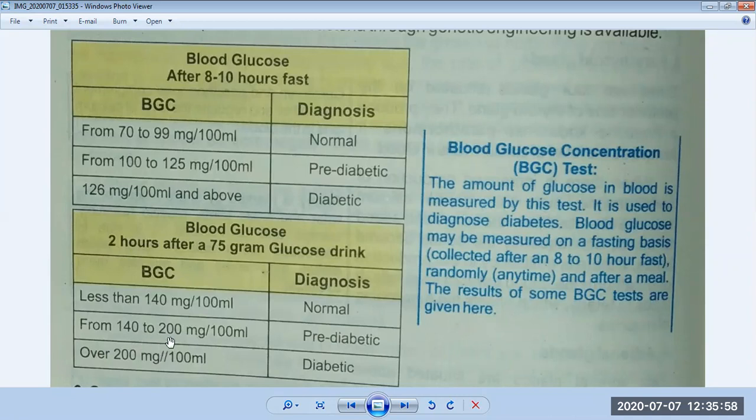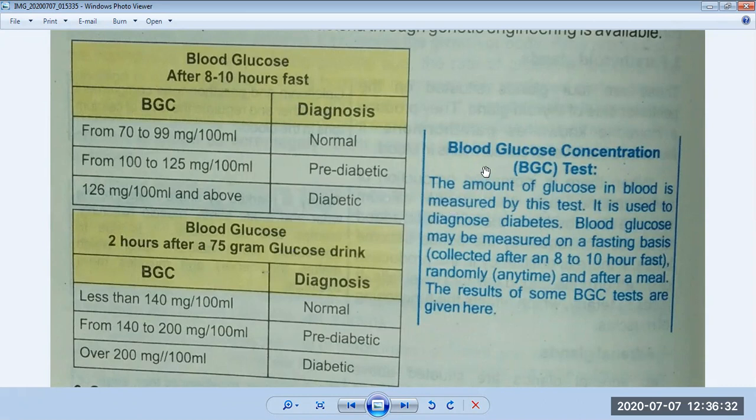From 140 to 200 per 100 ml. After 2 hours, if the sugar is between 140 and 200, then a person is pre-diabetic, meaning at risk of diabetes. And over 200 milligrams per 100 ml, then a person is diabetic. Okay, so this table is very important. It also helps us to understand how we should maintain sugar inside our body.